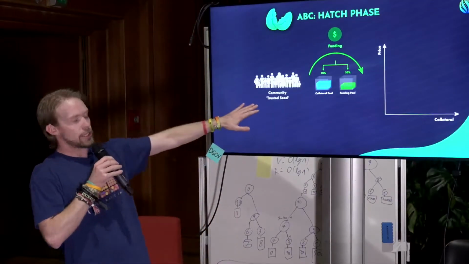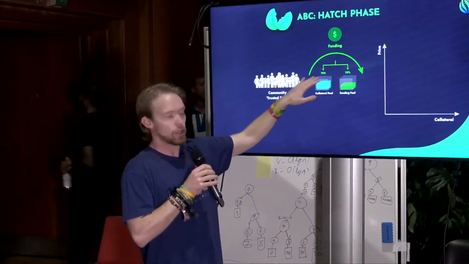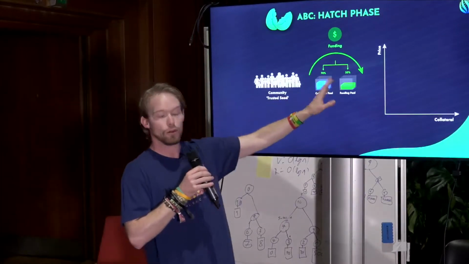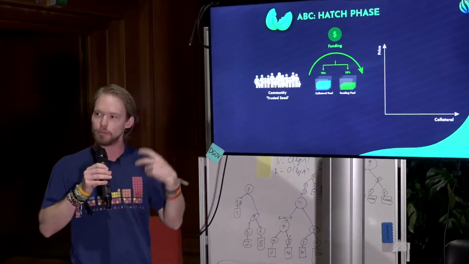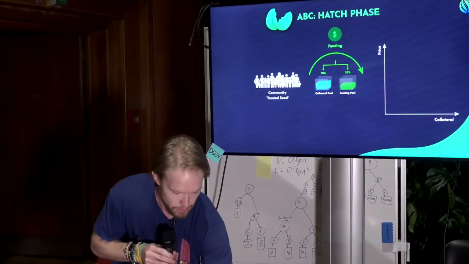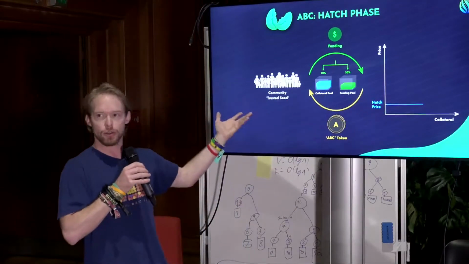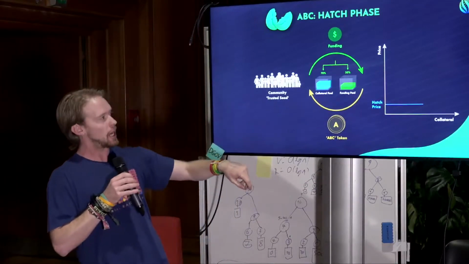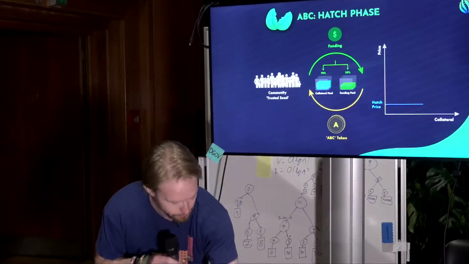So in the hatch phase, the community trusted seed comes together, they donate some funds, and those funds are split according to the community preference between a funding pool and a collateral pool. The funding pool funds work done in the community, the collateral pool is the money that sits behind the bonding curve if people want to sell their tokens back and reclaim their collateral. When they send those funds to the bonding curve, they receive some bonding curve token at the hatch price. This price is basically an initialization price. This might be 10 cents, for example. Call it 10 cents a coin.